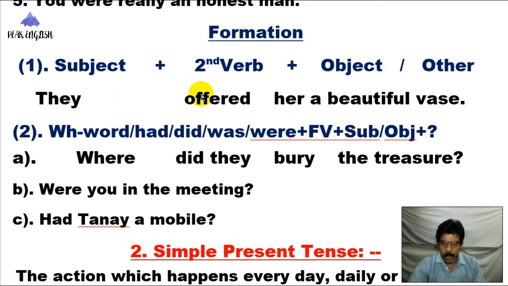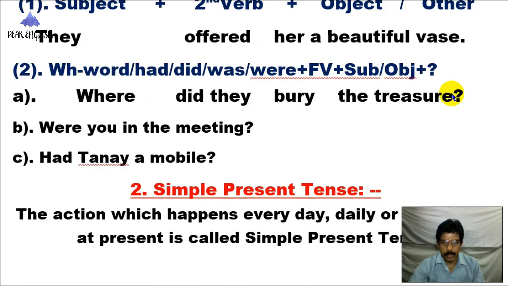Example: They offered her a beautiful vase. Offered is the second form of the principal or finite verb. They offered her a beautiful vase.